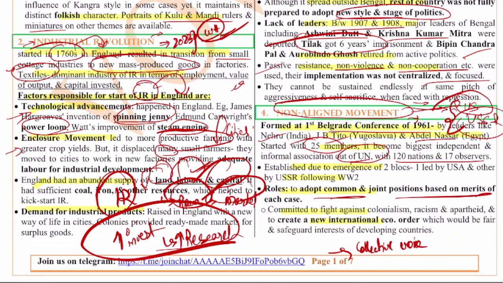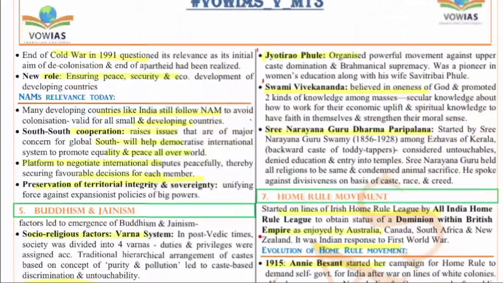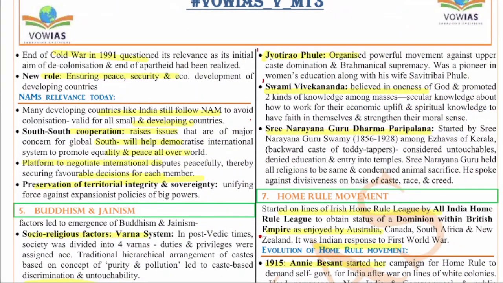Another major important aspect of the Non-Aligned Movement is decolonization: the commitment to fight against colonialism, racism, and apartheid, and to create a new international economic order which would be fair and safeguard the interest even of the developing countries. The end of the Cold War in 1991 questioned its relevance, and the new role in current days is ensuring peace, security, and economic development of the developing countries. So these are the various reasons why it was adopted, and later on it lost its relevance.